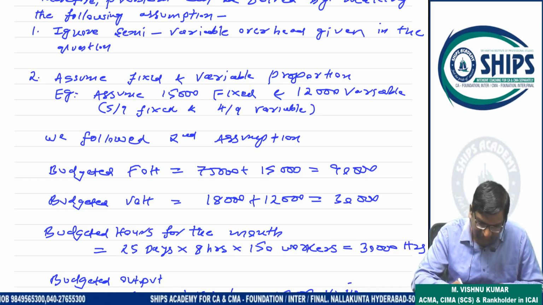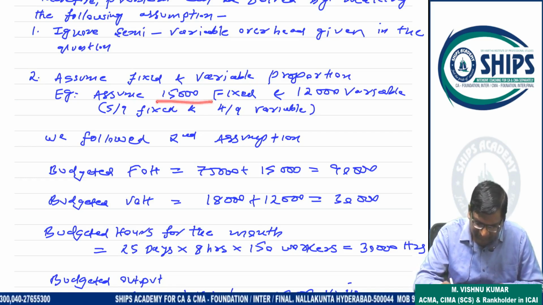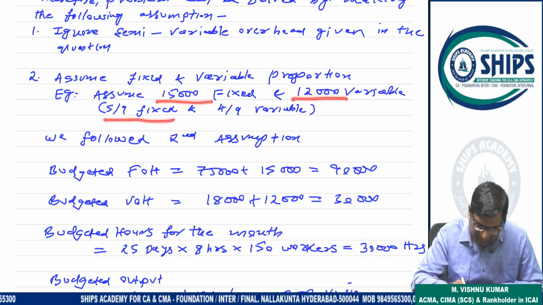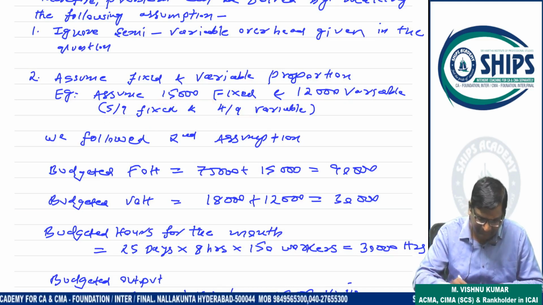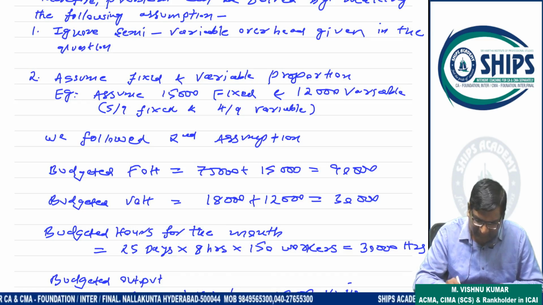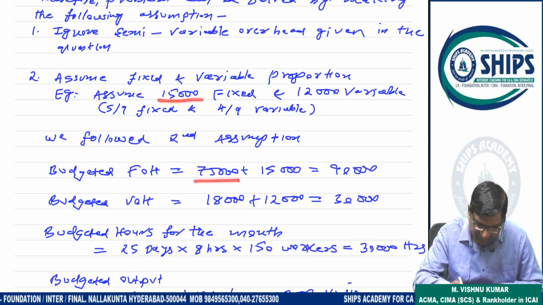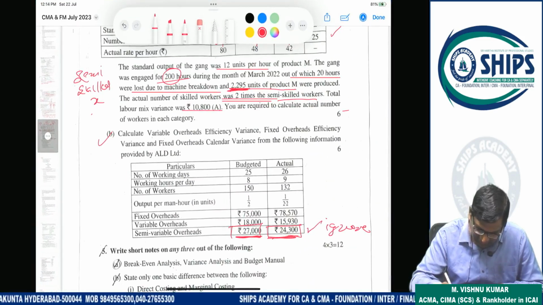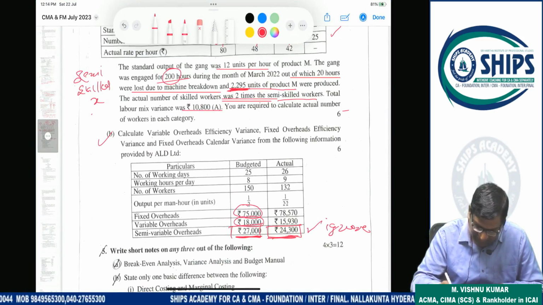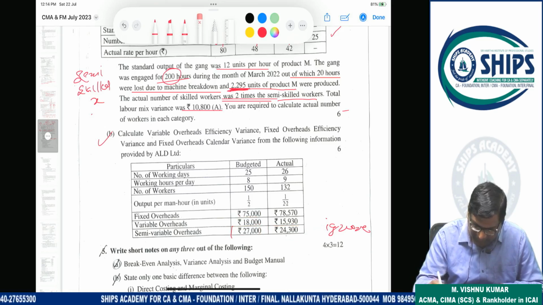Chaliye. So semi-variable overhead, I assume 15,000 as fixed, 12,000 as variable. Means 5 by 9 fixed, 4 by 9 variable. Understand? This is my assumption. So accordingly, budgeted fixed overhead will be 75,000 and this 15,000. Budgeted variable overhead will be 18,000 and this 12,000. 75,000 is already given in the question, and this is also already given in the question. So in this, we have to add fixed portion and variable portion relating to semi-variable.